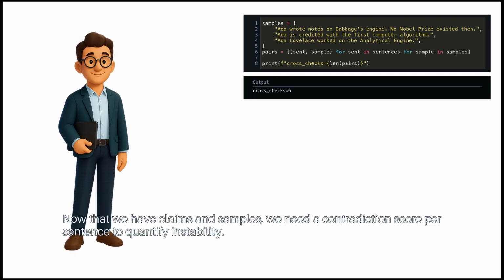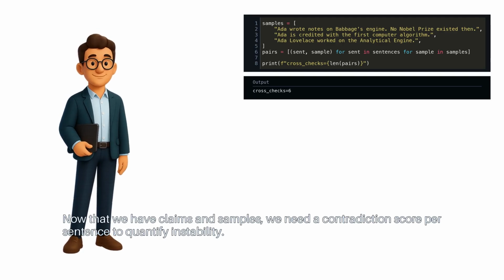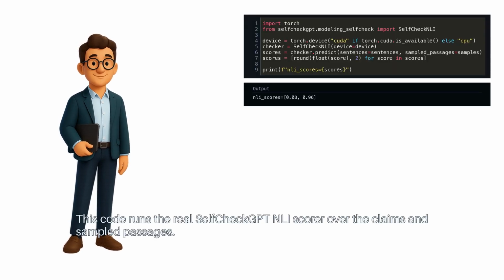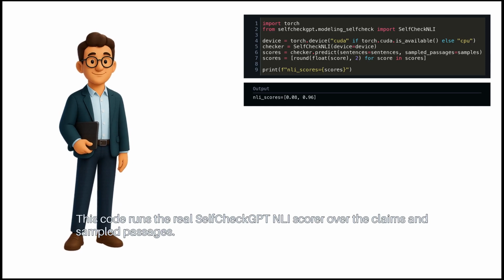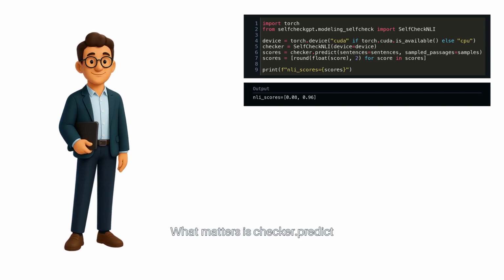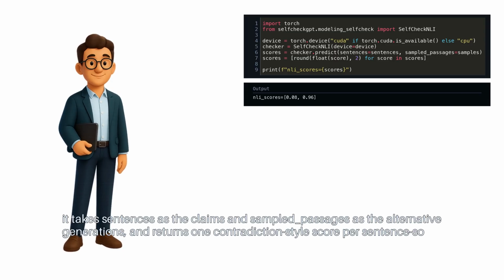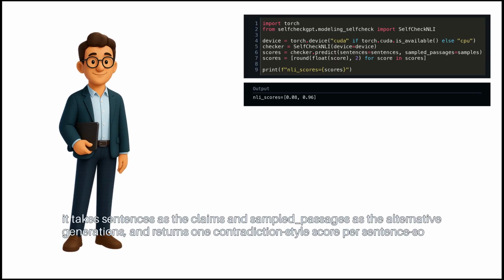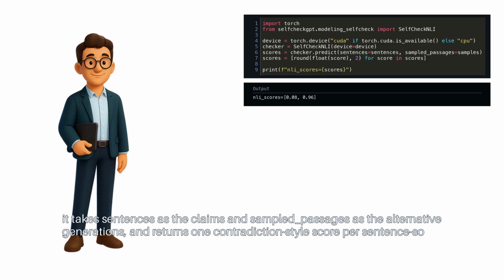Now that we have claims and samples, we need a contradiction score per sentence to quantify instability. This code runs the real SelfCheckGPT NLI score over the claims and sampled passages. What matters is checker.predict. It takes sentences as the claims and sampled passages as the alternative generations and returns one contradiction-style score per sentence.